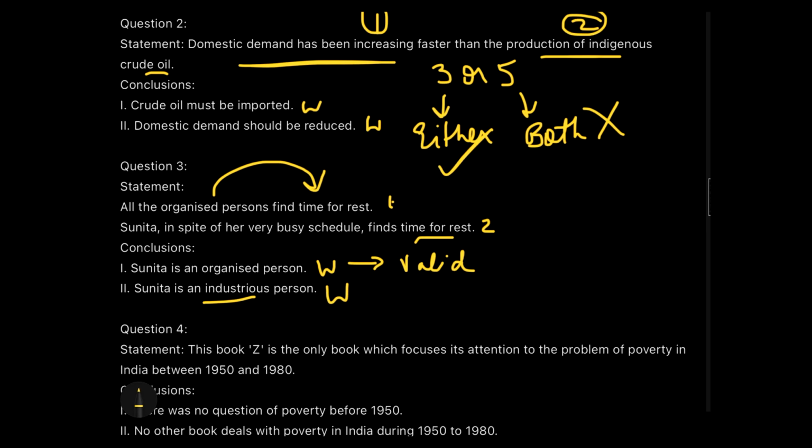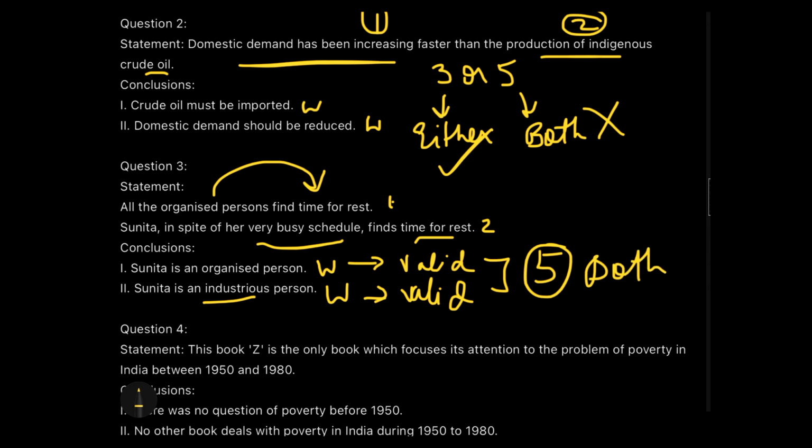The reason is she is having a busy schedule. That means she keeps on working all the day long. So of course she will be hardworking, right? So that also makes it a valid point. And when both of them can be valid together at the same point, we say both follow. That is option 5. Okay, both the conclusions follow because both the conclusions are answered by the statements given above.